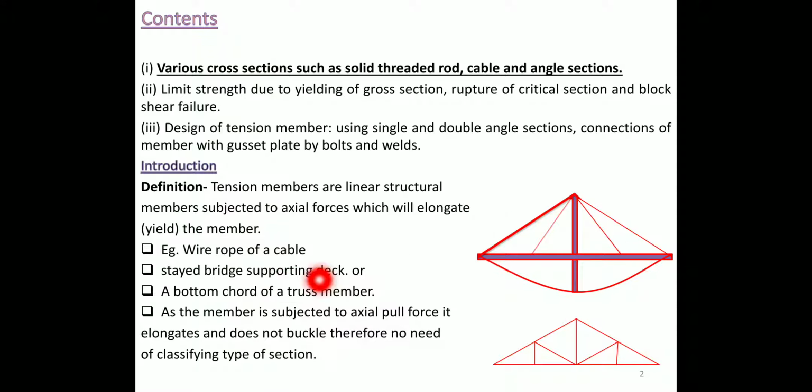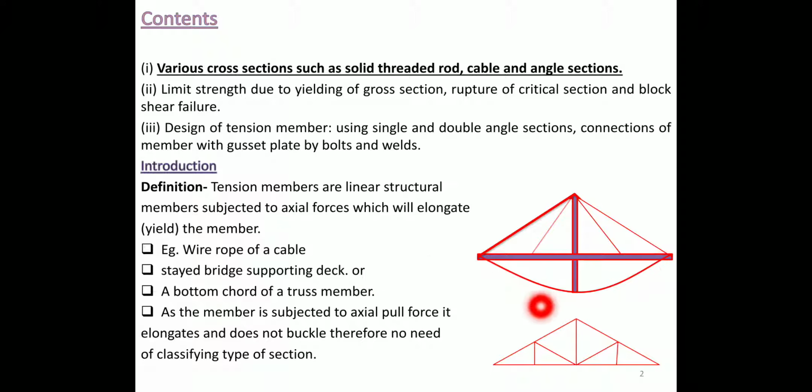What are the examples of tension members? For example, the wire rope cable, which we have already studied. You might have seen that in foreign countries such wire rope cable bridges are available. Then a stay bridge supporting the deck is another example. Next is the bottom chord of a truss.